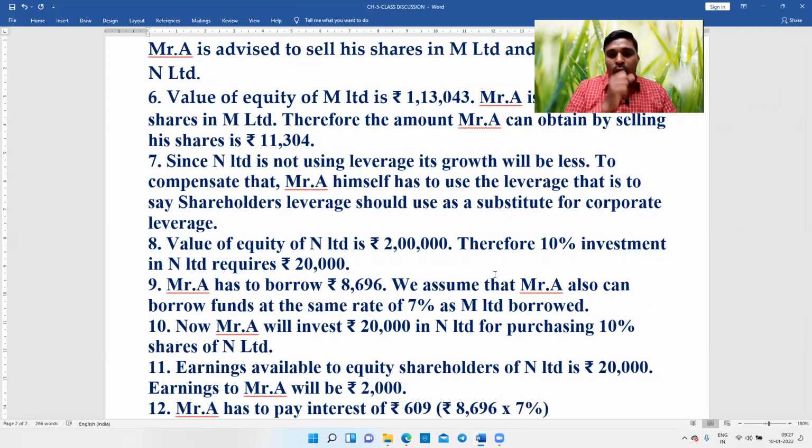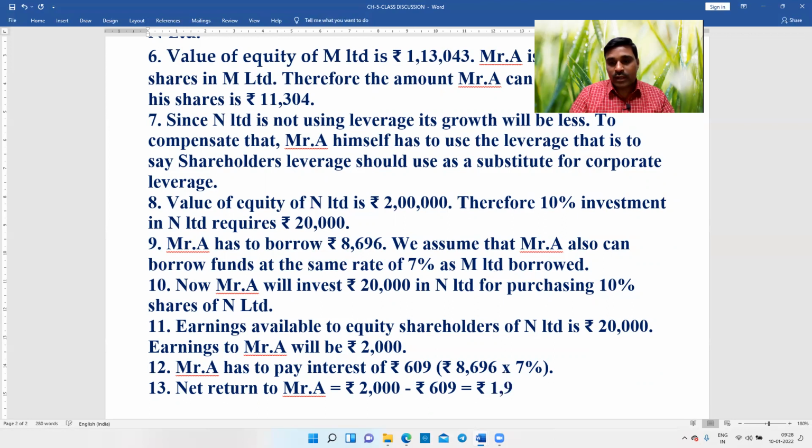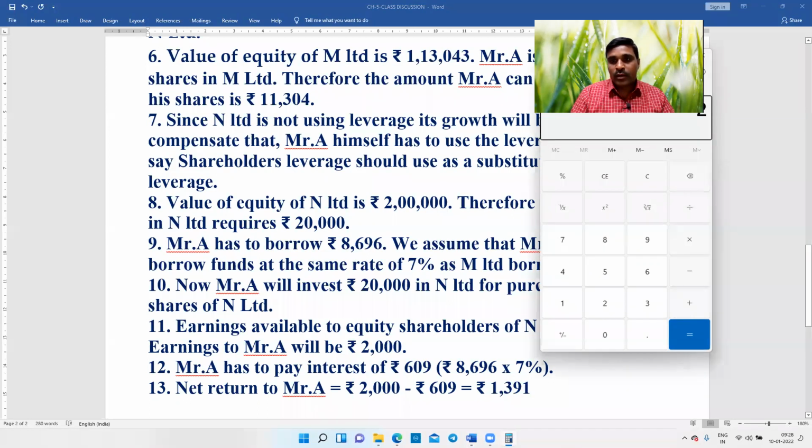The net return available to Mr. A is equal to rupees 2,000 minus rupees 609, that is equal to 1,391.